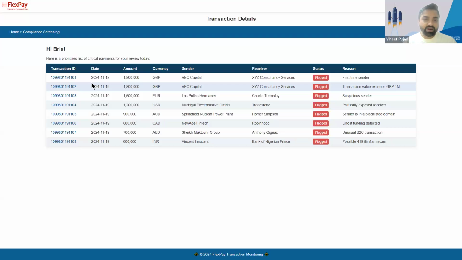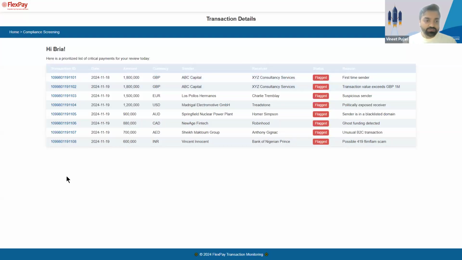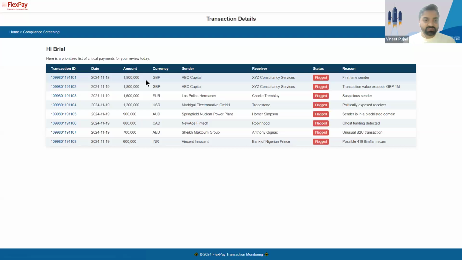When I start my day, I would have to pick one of these transactions randomly based on the amount that's displayed, and then I would go ahead and search who's the sender, who's the beneficiary, what is the reason for the payment, and has the sender submitted enough documents for us to make sure we can validate them or onboard them on our portal.